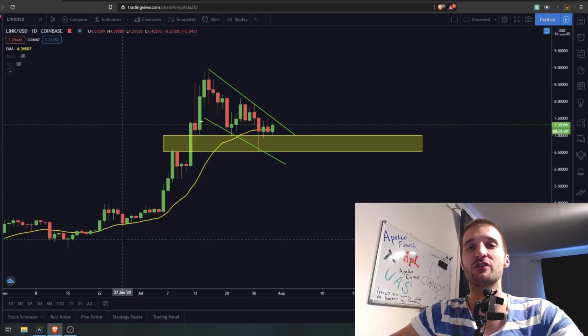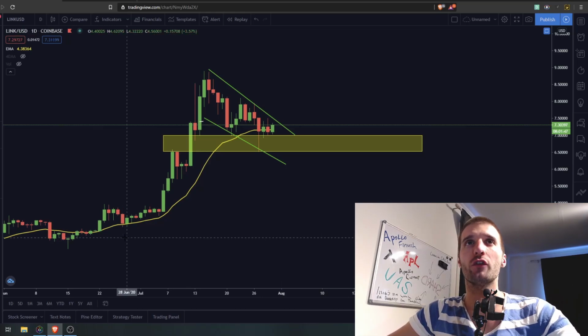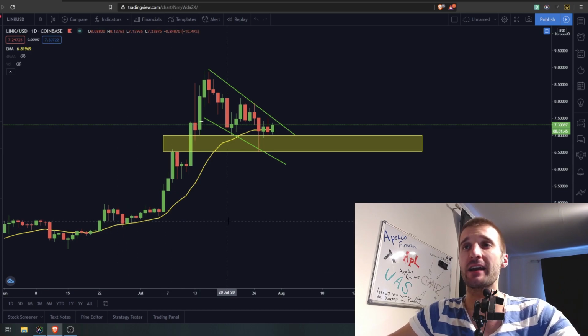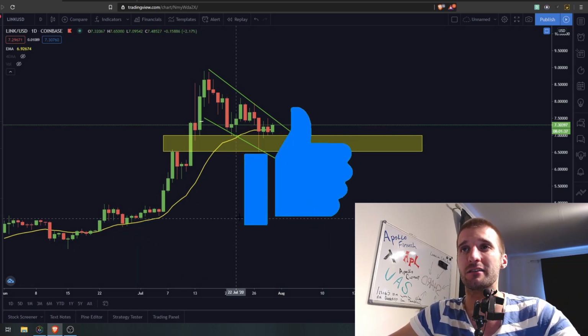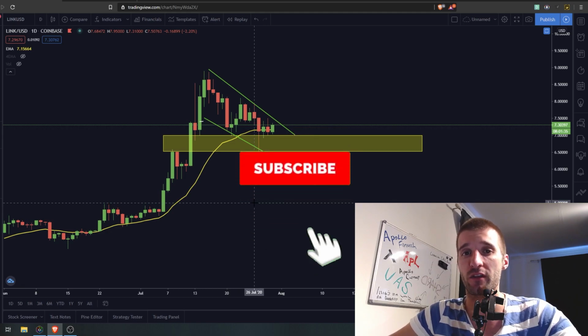In today's episode we're going to do a quick update on Chainlink, because I noticed something very bullish on this chart which could lead us to much higher prices. There is both on weekly and daily chart, and some indicators are actually matching up with those signs.